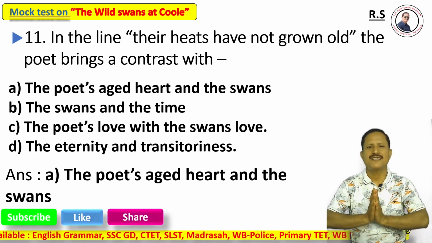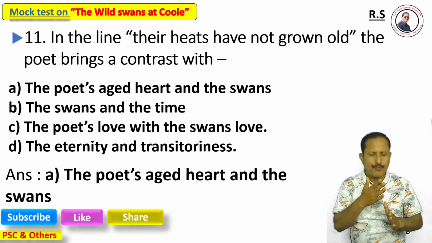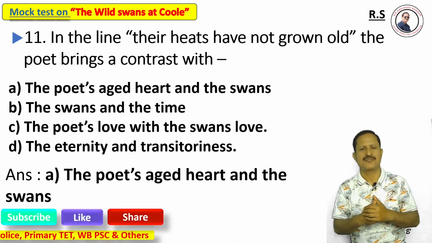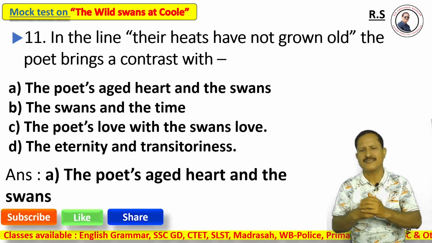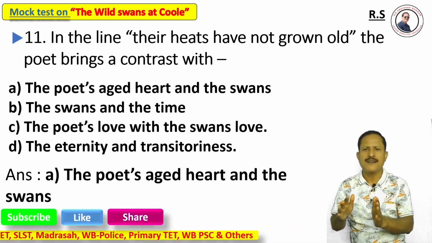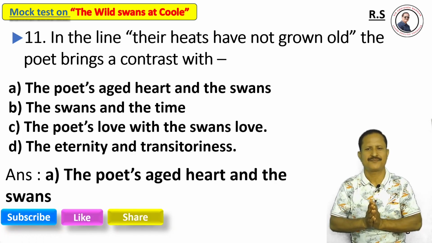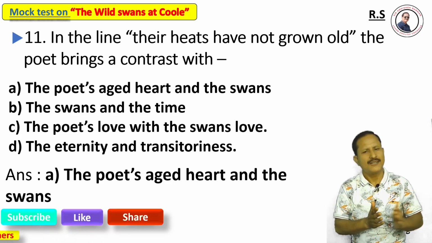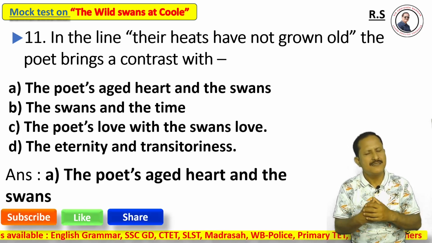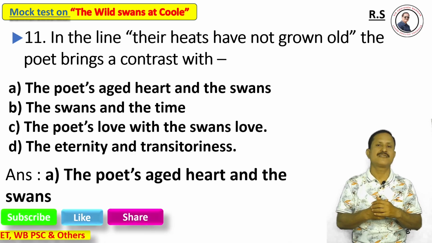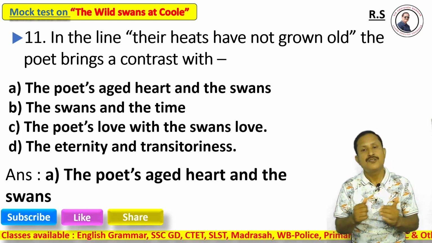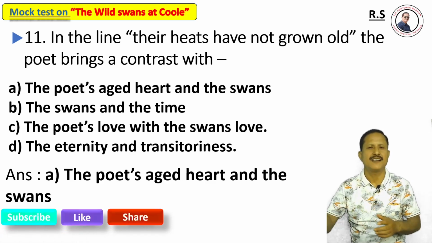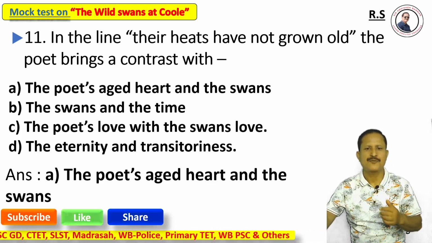Here, the contrast is that the poet's heart has sensed, his heart is overburdened, his heart is shattered, disillusioned for the circumstances with the advancing age. But the swans do not have that. This is the contrast the poet hinted at here. So the correct answer is option A.